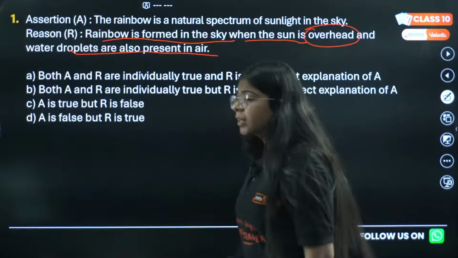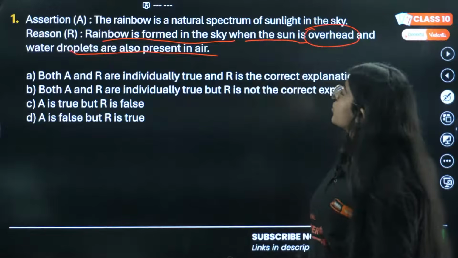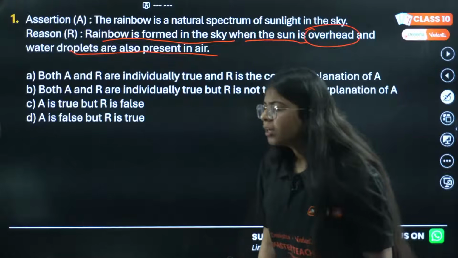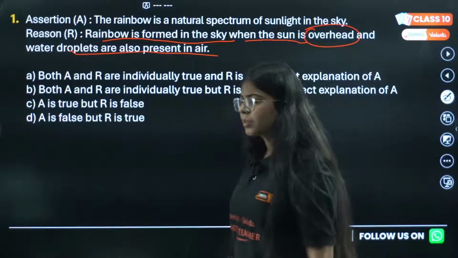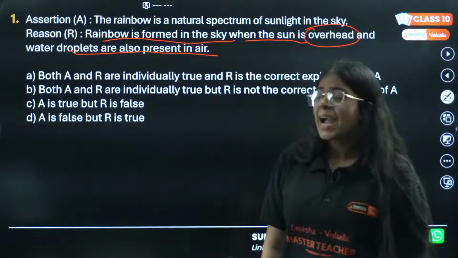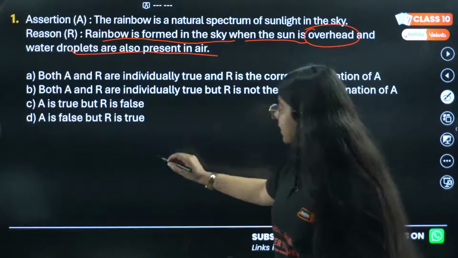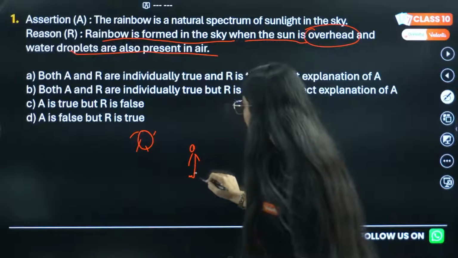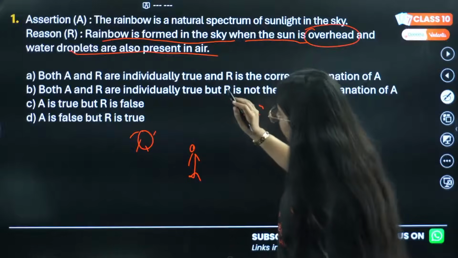Okay, the correct answer for this question is, yes, Rohit is actually correct. This was done in class. These are very important and repetitive questions. The sun should be behind the observer and water droplets should be present in the air.